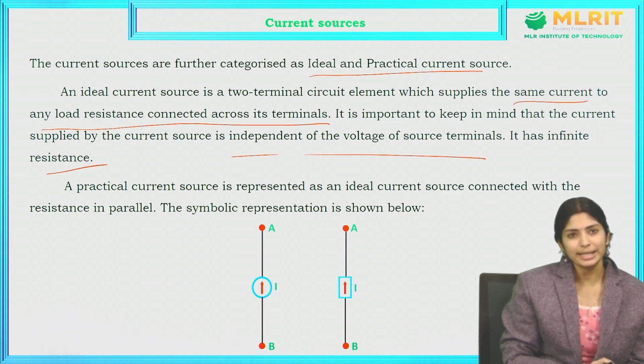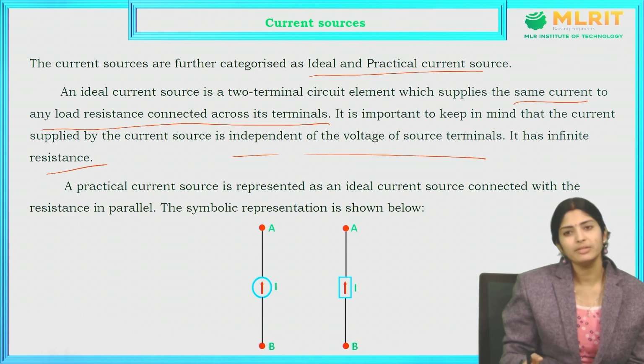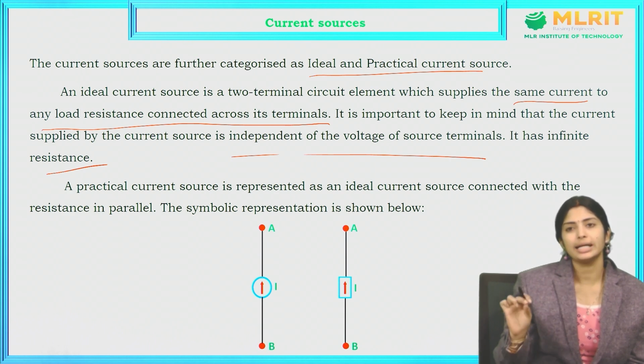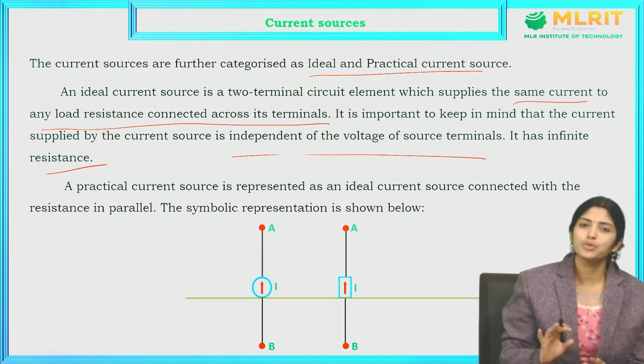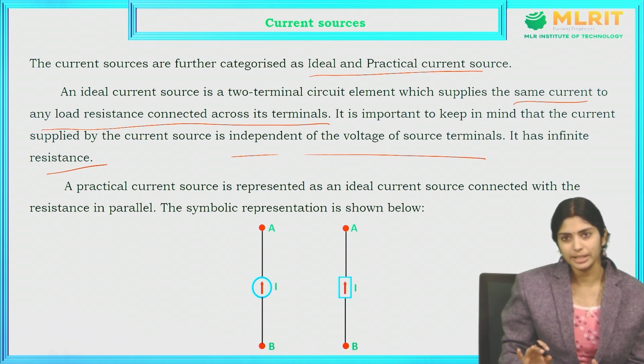What is meant by a practical current source? A practical current source is represented as an ideal current source connected with a resistance in parallel. We use a conductor to join the source to the load. A conductor is nothing but a metal, so there will be a flow of electrons, opposition will take place and resistance will be there in the circuit.